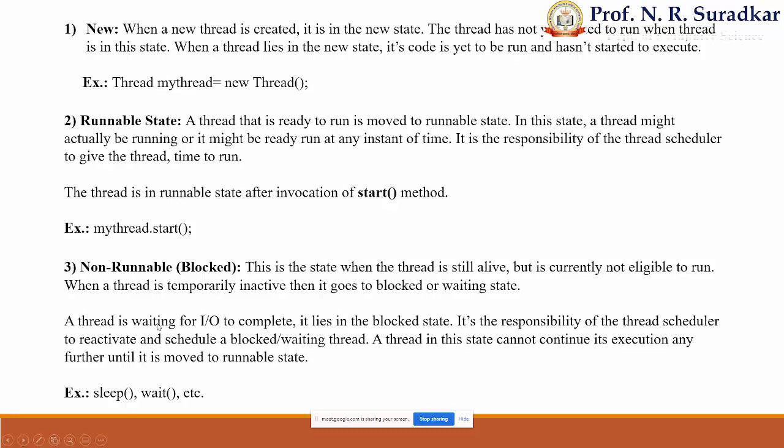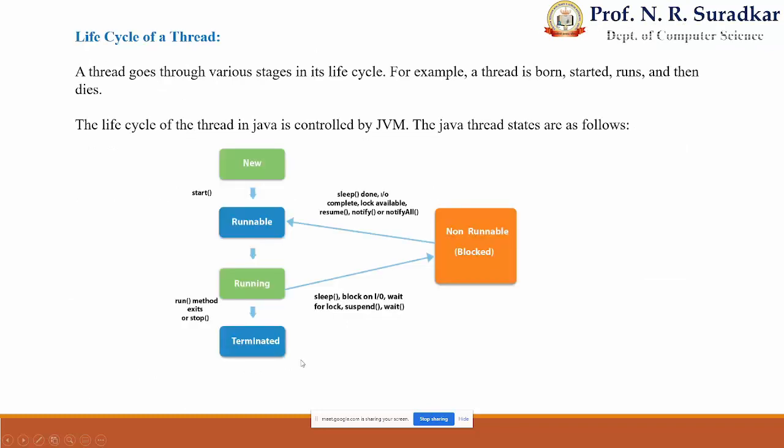If a thread is waiting for input output to complete, it lies in the blocked state. Again, it is the responsibility of the thread scheduler to reactivate and reschedule a blocked or waiting thread, and a thread in this state cannot continue its execution any further until it is moved to the runnable state.